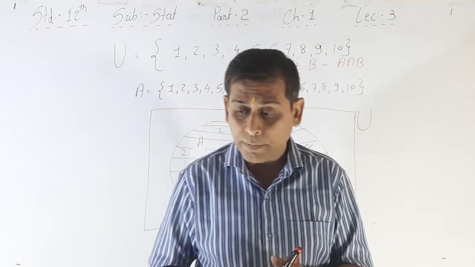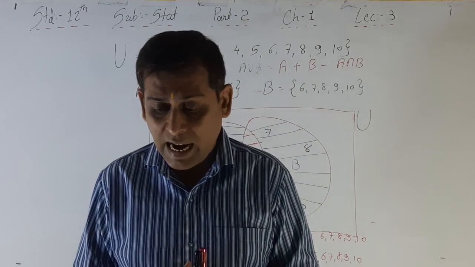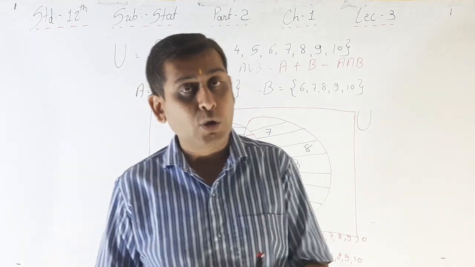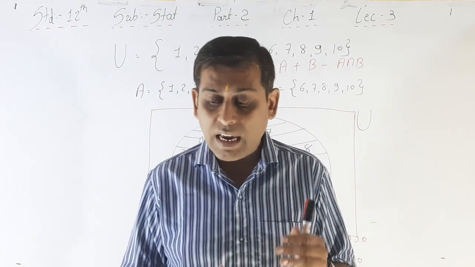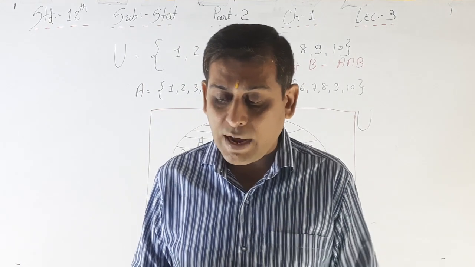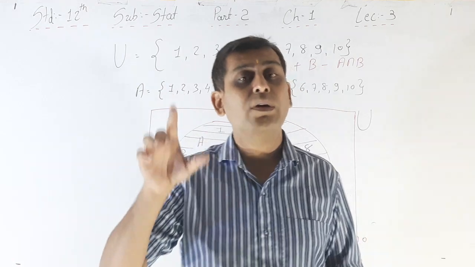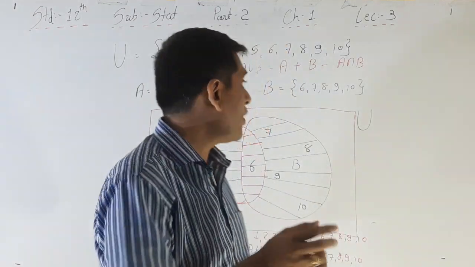See the next event. Suppose A and B are any 2 events of a finite sample space U. Events A and B do not occur together, which means A intersection B is equal to null set. Now what does that mean?